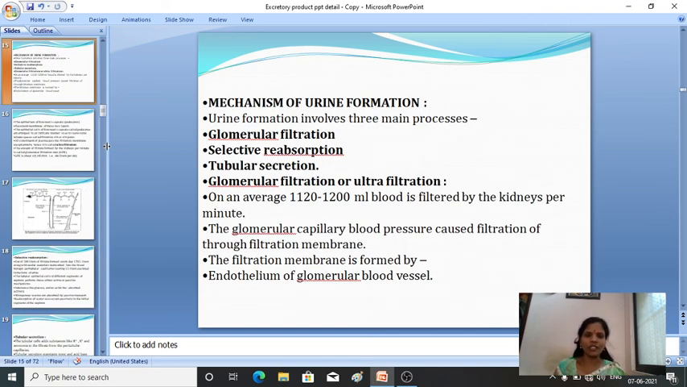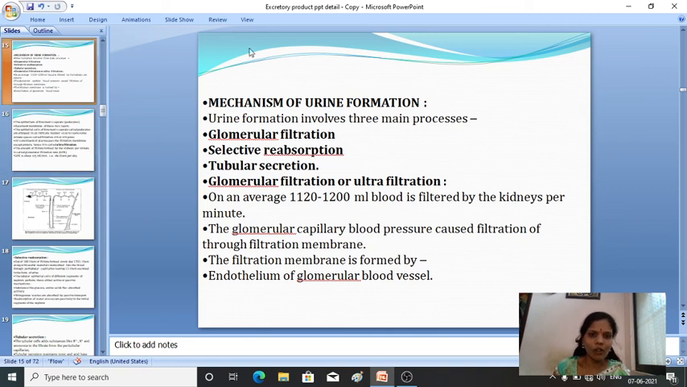Next, I will move to the most interesting part of this chapter, that is the mechanism of urine formation. Again, in urine formation we have three main steps, and we'll see them one by one. Urine formation involves three main processes: glomerular filtration, selective reabsorption, then tubular secretion. These are the three main processes included in the mechanism of urine formation. We'll see one by one what their functions are.